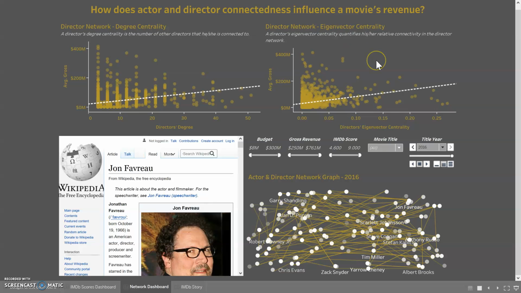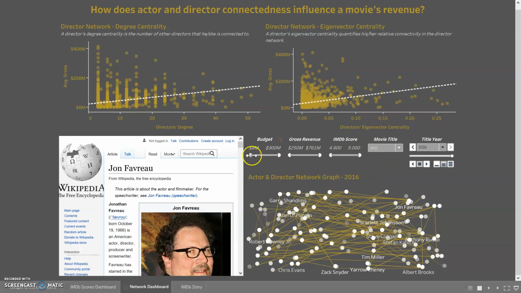And then we see a similar story over here with eigenvector centrality, indicating that a director's relative connectivity and influence in the network might relate to a higher gross revenue. And then down here in the bottom right-hand corner, we have a network graph that shows all of the actors and directors in our network up until 2016. Each line represents a connection, meaning that they worked on a movie together.